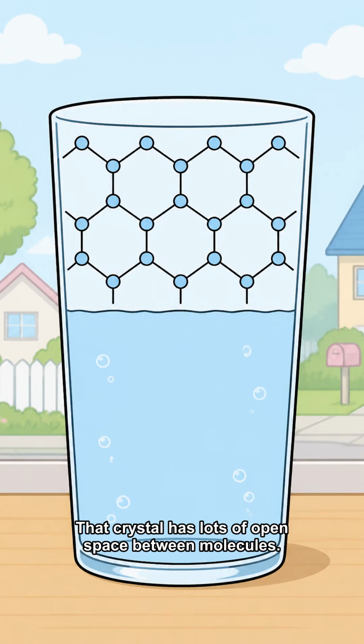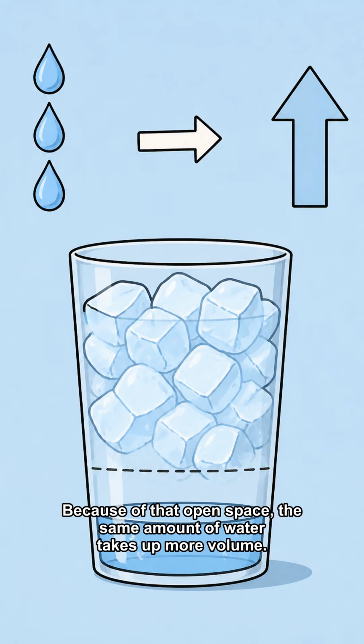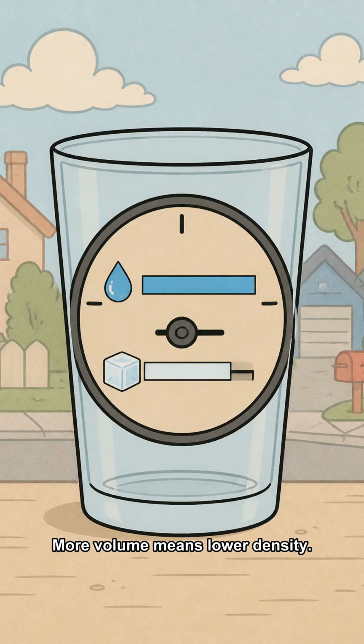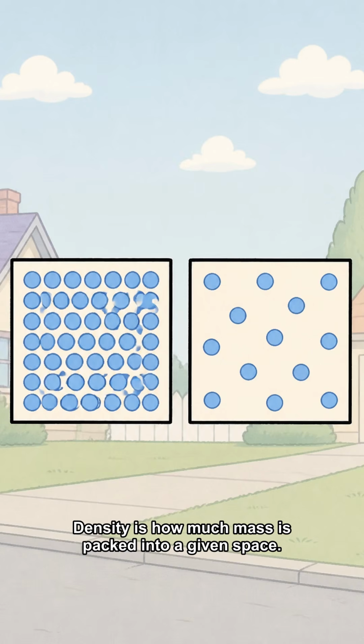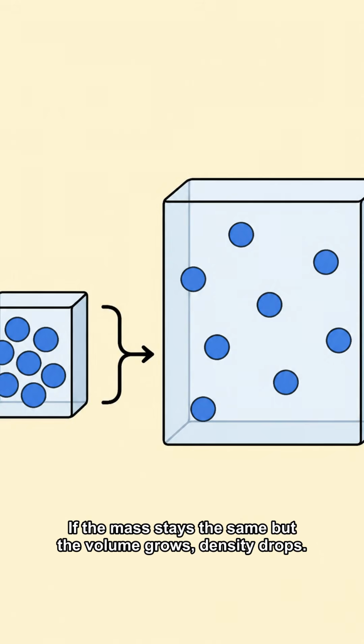That crystal has lots of open space between molecules. Because of that open space, the same amount of water takes up more volume. More volume means lower density. Density is how much mass is packed into a given space. If the mass stays the same but the volume grows, density drops.